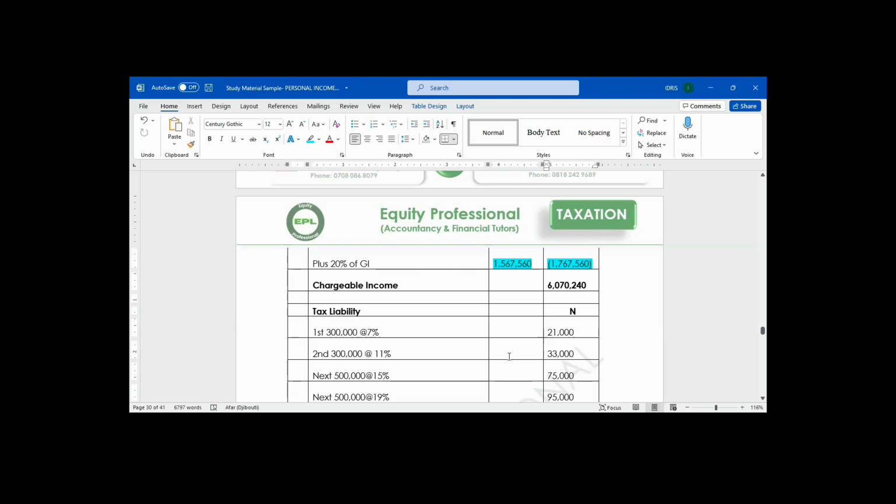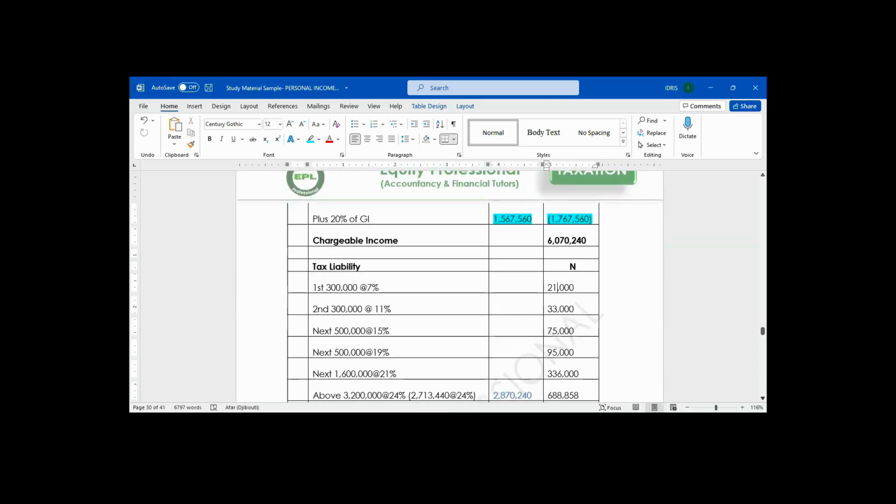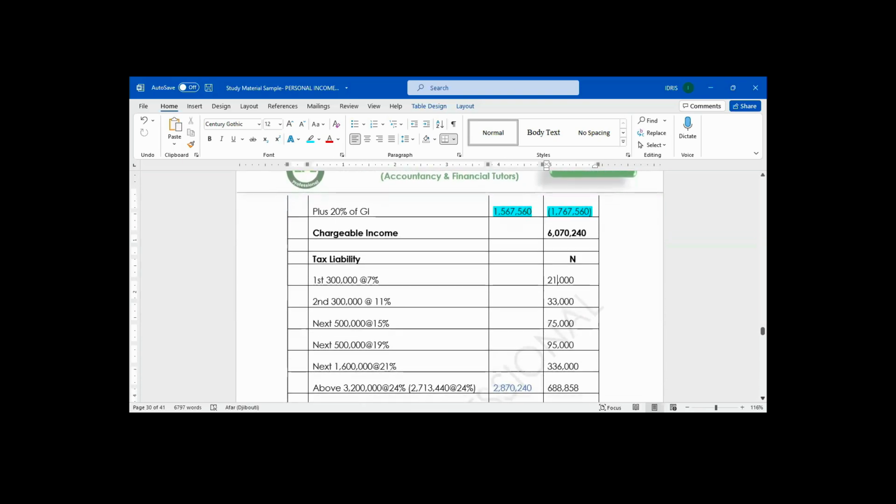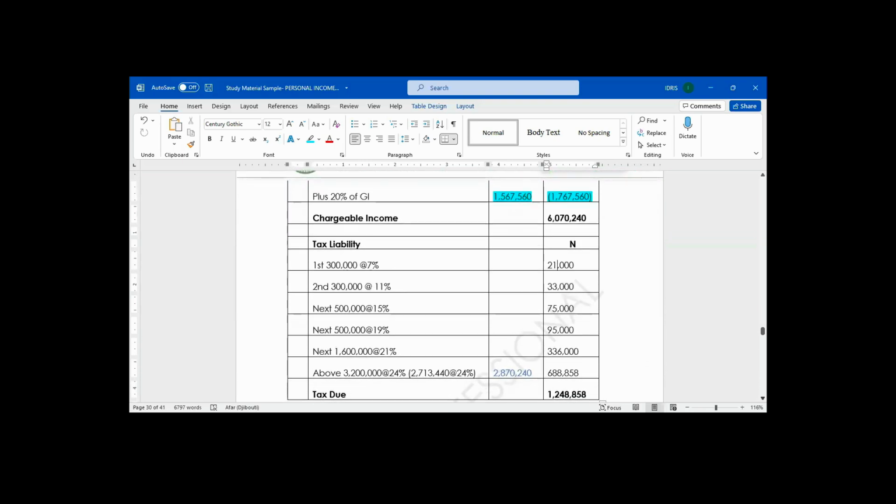Personal income tax table. First 300,000 at 7% will give me 21,000. Second 300,000 at how many percent? 11%. It will give me 33,000. Can I go further?